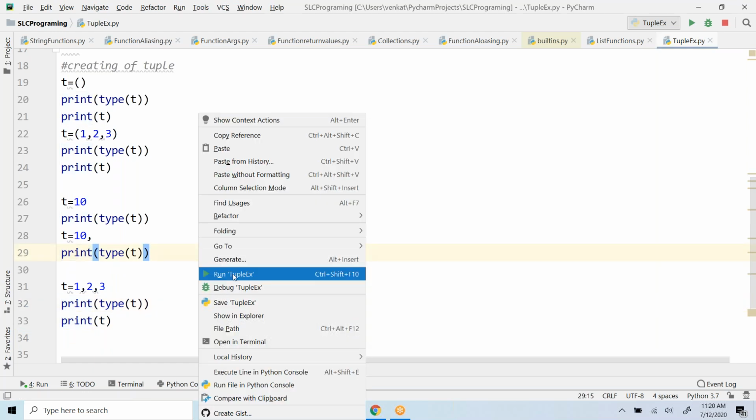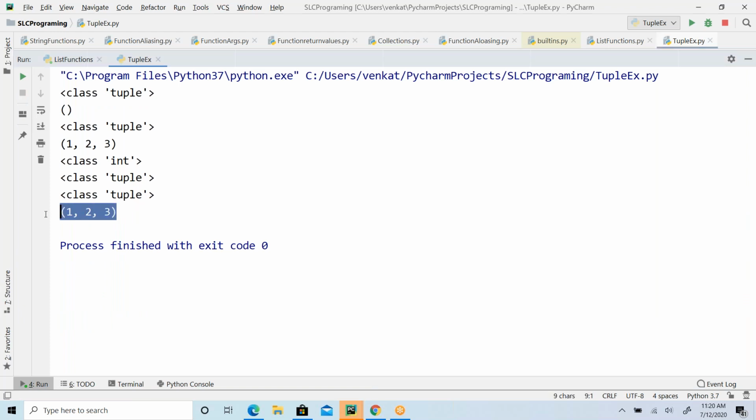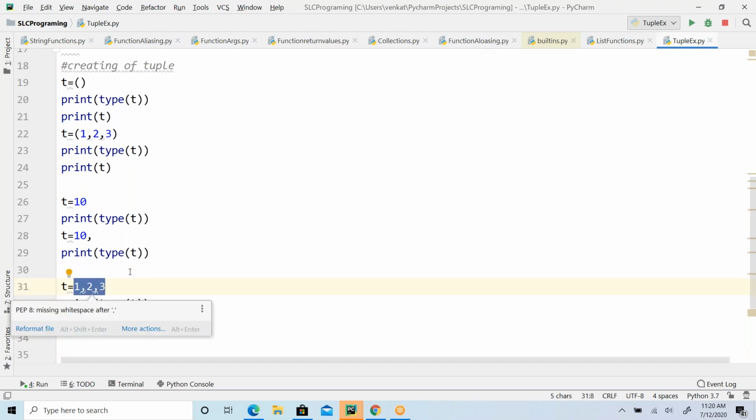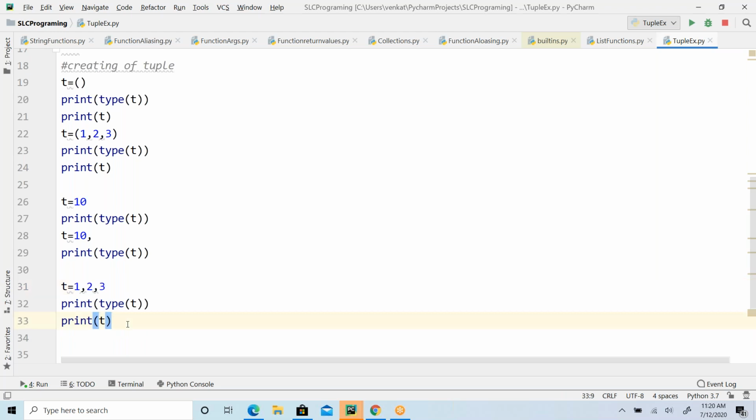If you look at this, it is also a tuple, right? Even though you initialize the group of elements without brackets, by default this will be treated as a tuple. That is the point here. t equal to 1 2 3, by default it is going to treat that as a tuple, because these are comma separated values. If you assign comma separated values to a variable, then by default it is treated as a tuple.